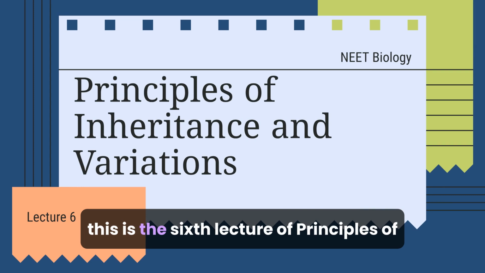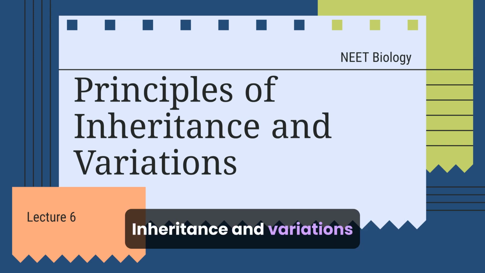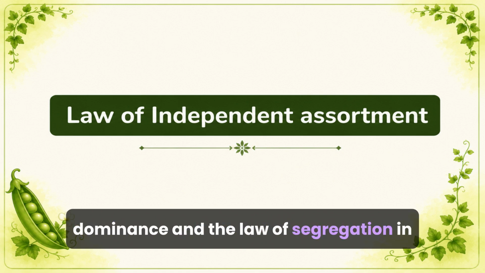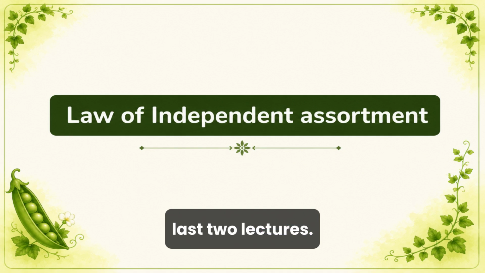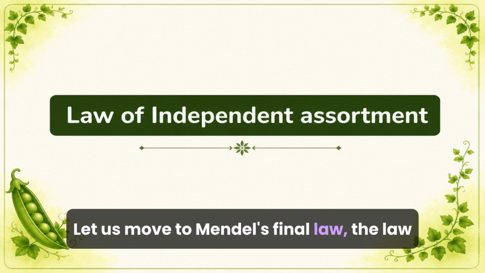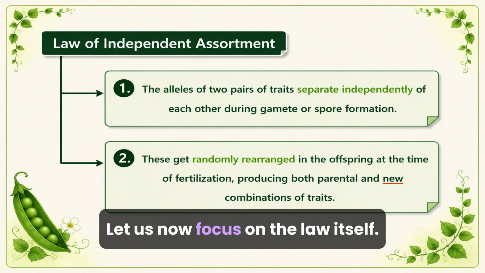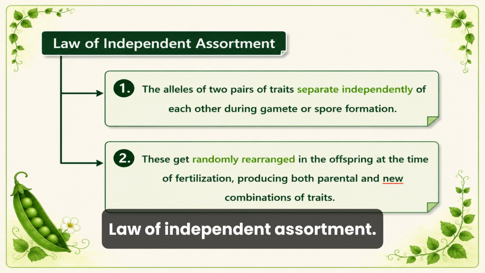This is the fourth lecture of the chapter, Principles of Inheritance and Variations. We have now understood the law of dominance and the law of segregation in the last two lectures. Let us move to Mendel's final law, the law of independent assortment. Let us now focus on the law itself.